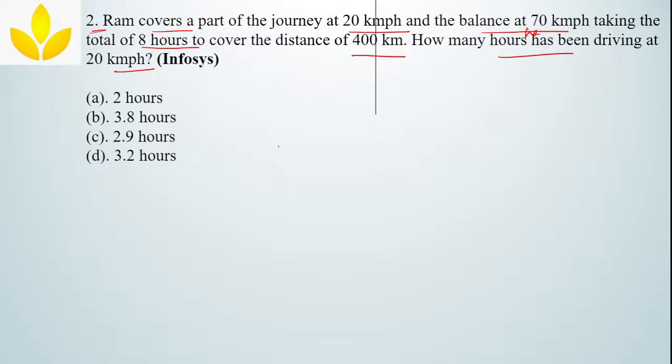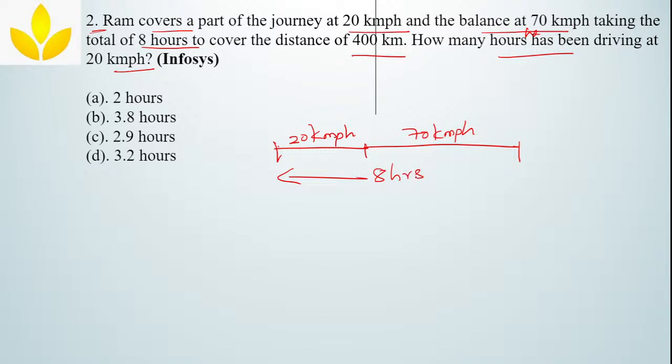First, what they said, Ram covers a part of the journey at 20 km per hour, and the balance, the remaining journey, at 70 km per hour. Taking the total of 8 hours means from starting point to end point he is taking 8 hours to cover, and the total distance is 400 kilometer. Okay. Now they are asking how many hours he has been driving at 20 km per hour.